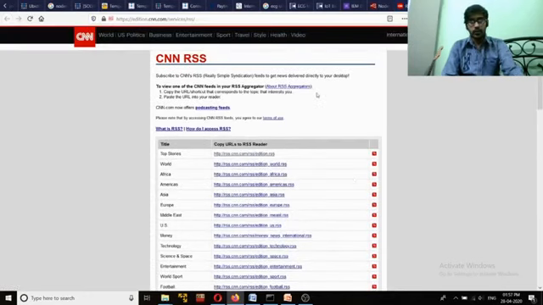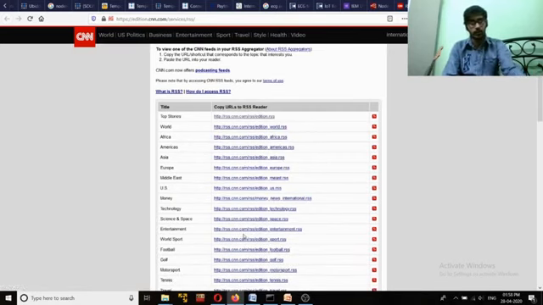You can see there are the CNN RSS top stories, the world, Africa, America, different for the different regions. There are different RSS feeds available. And for different services like sports or technology, science and space, there are different RSS feeds there.